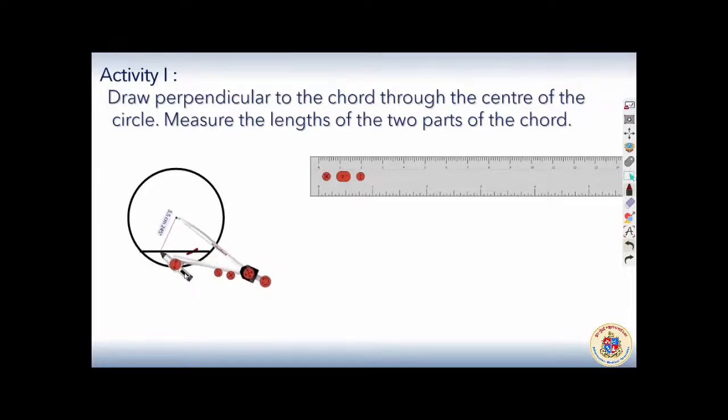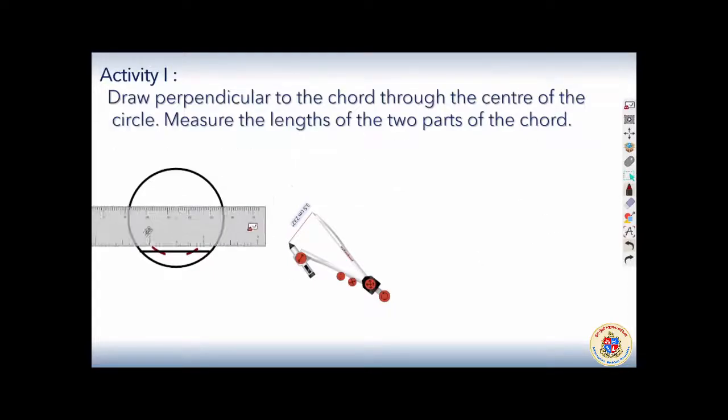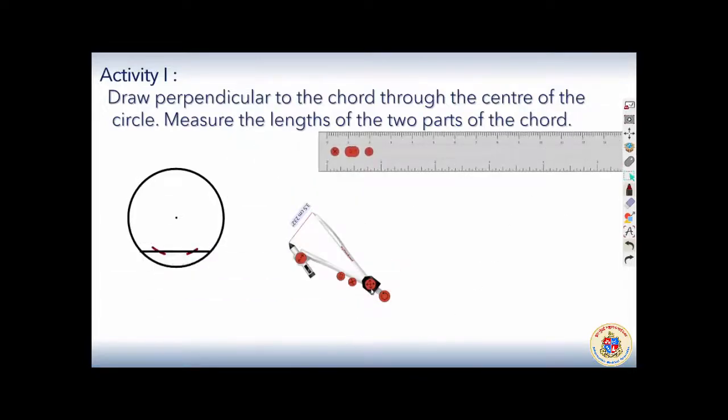I think you remember how we can draw a perpendicular from a point outside the line. The same principle will be used. Now the scale will help me to draw. I have to draw either below or up. I will be creating another set of arcs. Let it be below here as there is space. It can be up also, no problem.